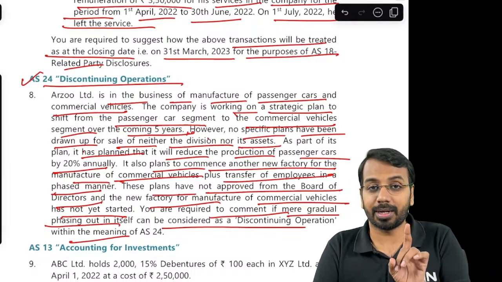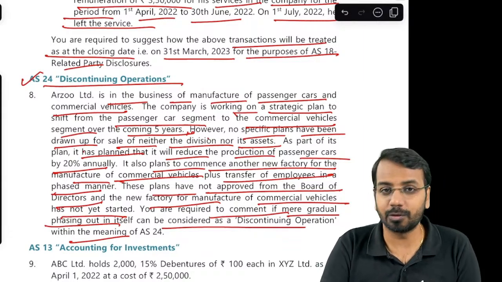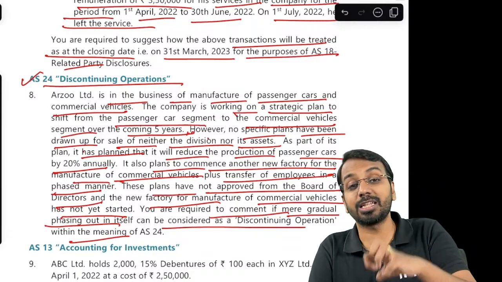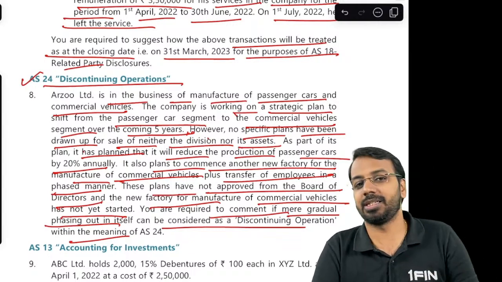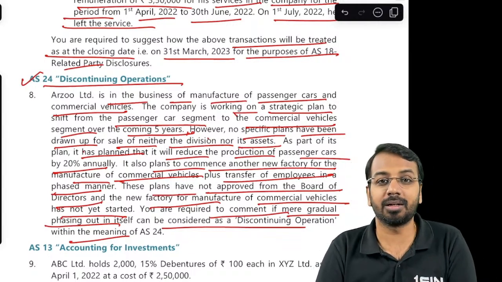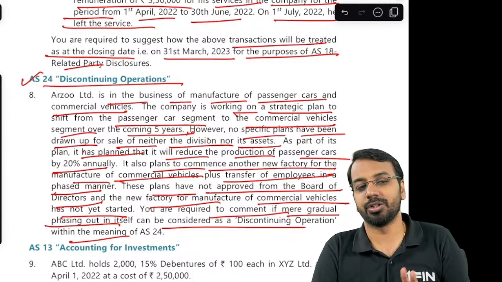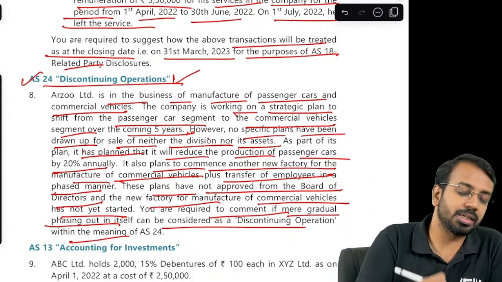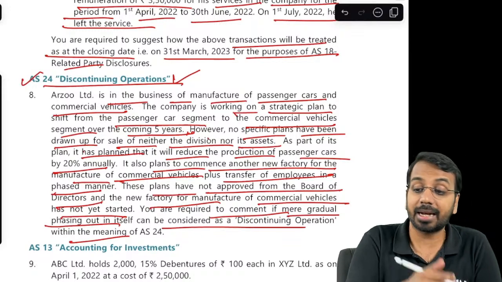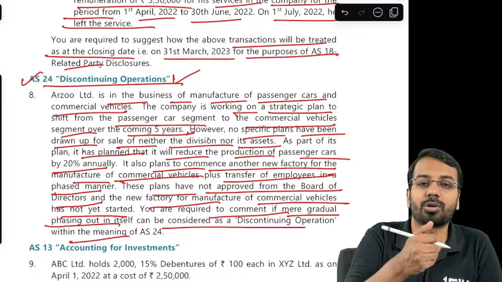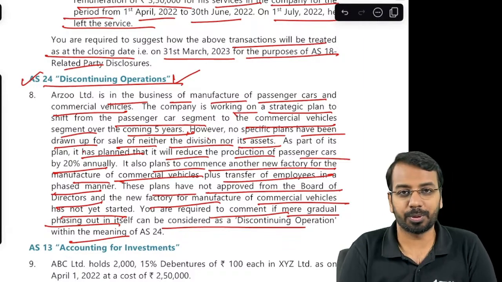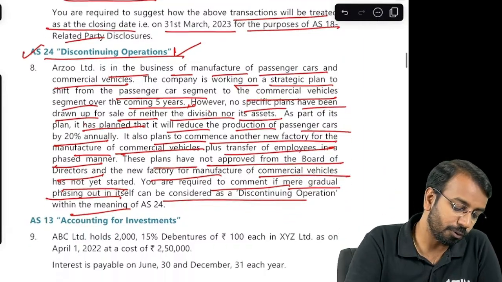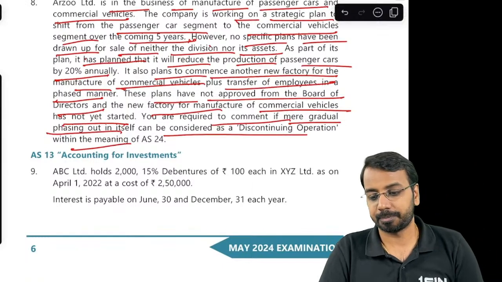That need not be a discontinued operation. Second thing you have to keep in mind here is, board of directors have not approved of the plan. So it is just that management has decided gradually they will reduce the scale and they will phase it out. That should not be considered as discontinued operation. So when you are answering, you have to define what is a discontinued operation, and you have to say that gradual phasing out of the activities is not considered to be a discontinued operation. So that angle you have to cover.